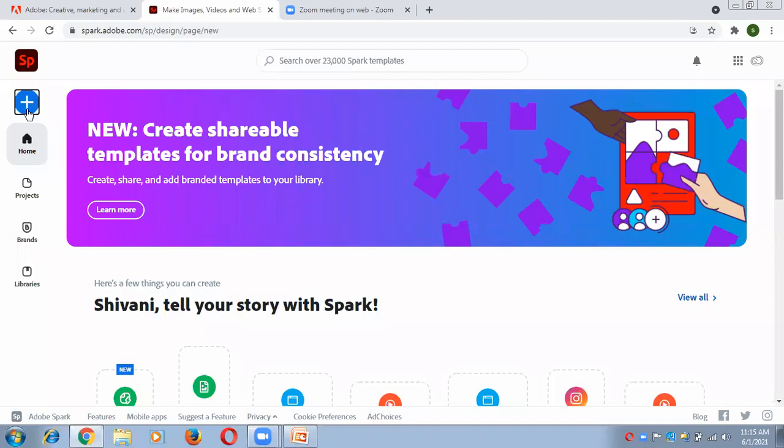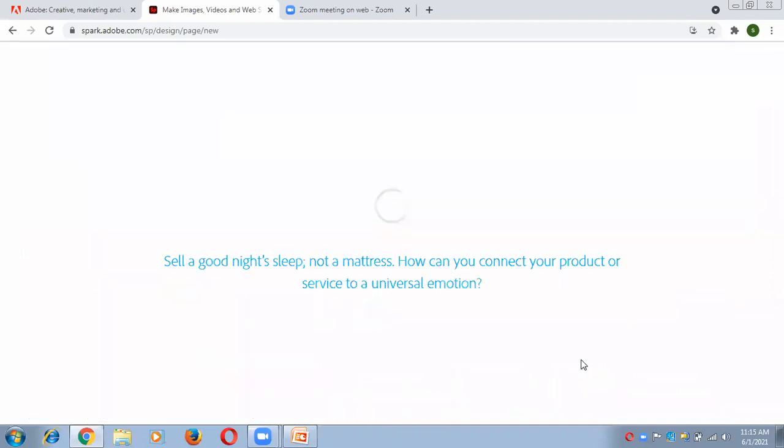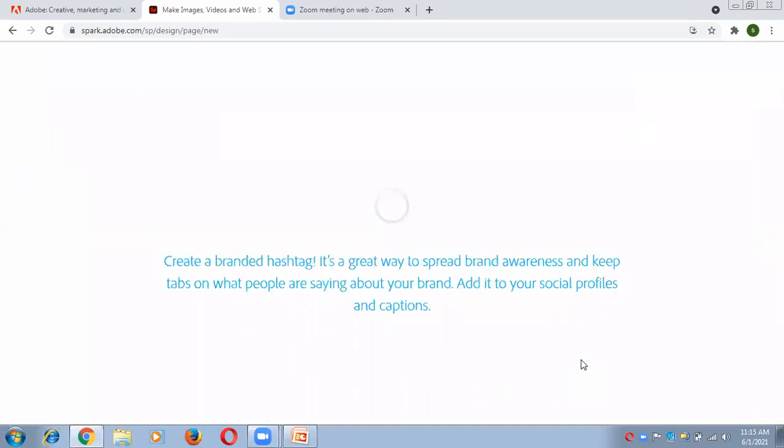Just click once again. Now it is loading the fresh web page in front of us. Go once again.